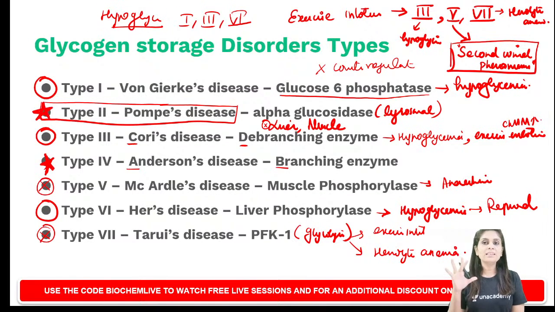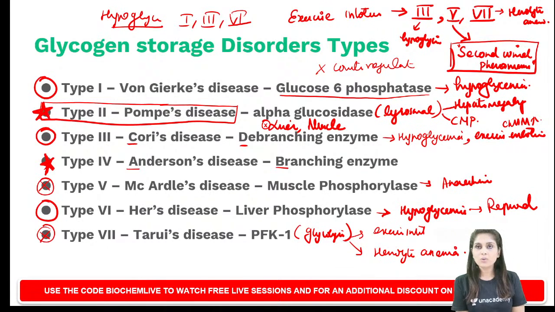When it accumulates in the liver, what will it cause? It will cause hepatomegaly. Then it accumulates in cardiac muscle fibers and will present as cardiomegaly and cardiomyopathy. It is not going to present as hypoglycemia or exercise intolerance.